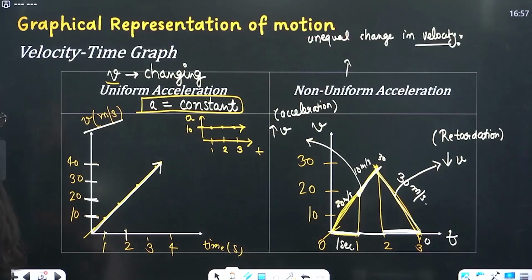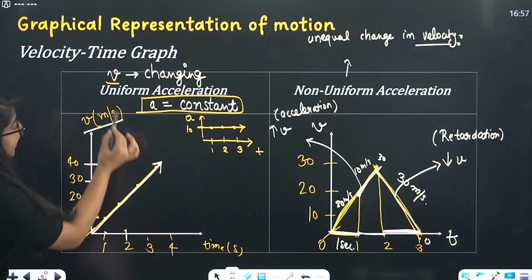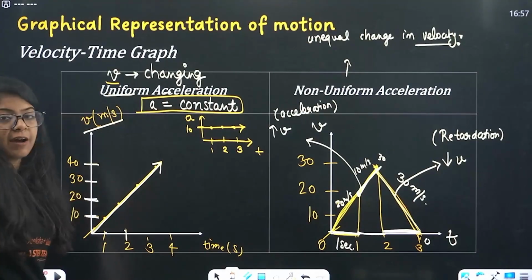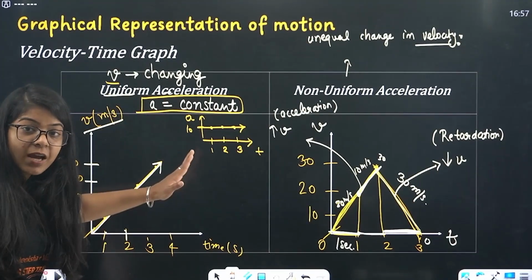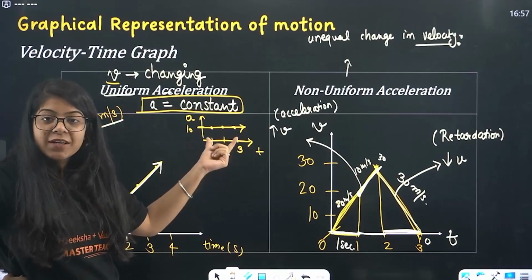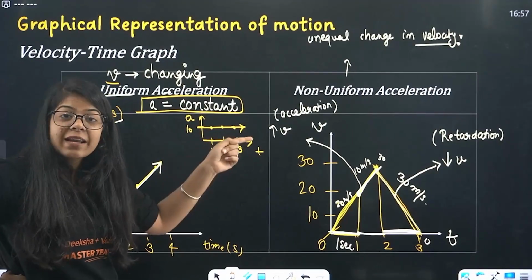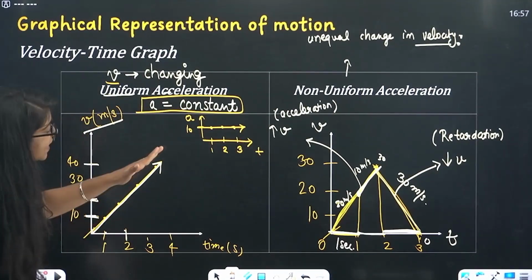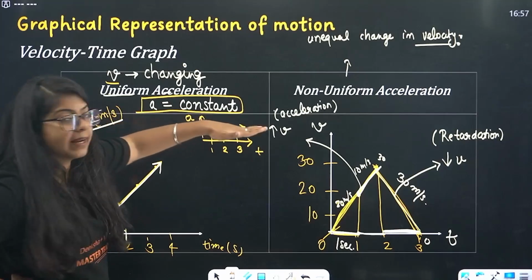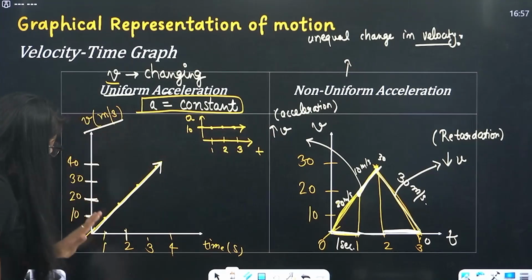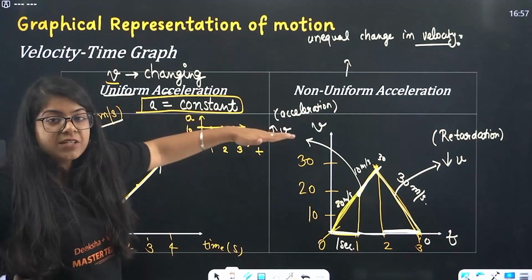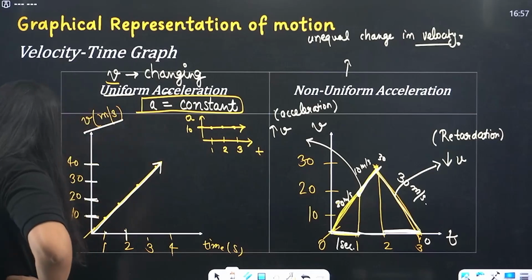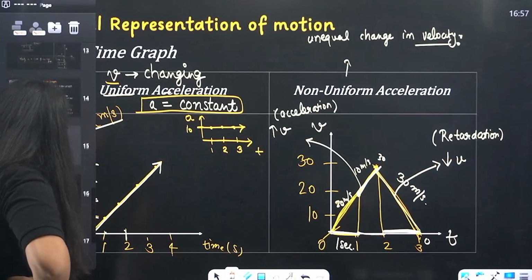This velocity time graph is a uniform acceleration graph. That means velocity is changing, but acceleration is not changing. It is a straight line. When my velocity is increasing, acceleration is a straight line. Now apply this exact concept to this particular question.